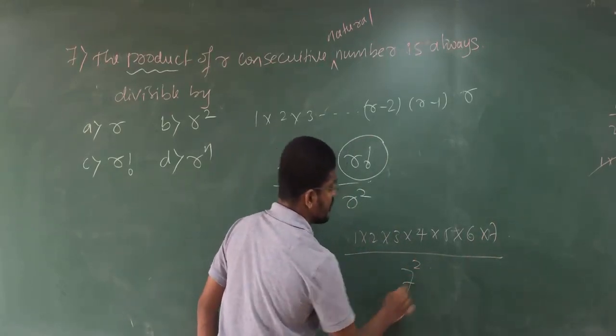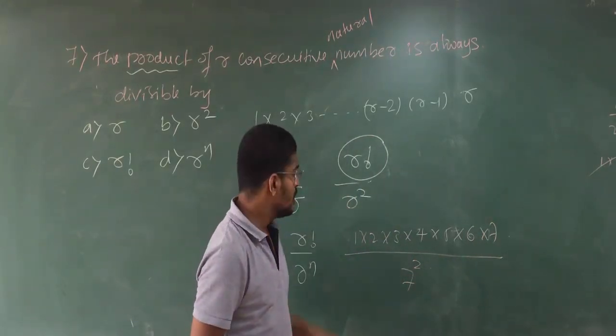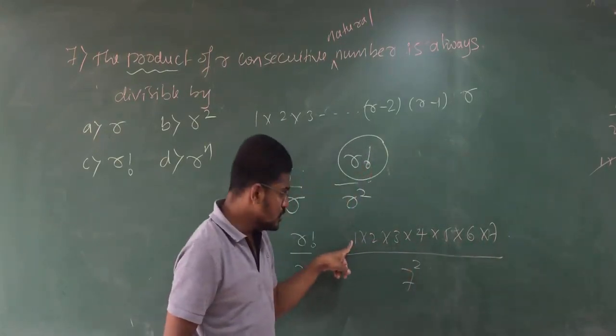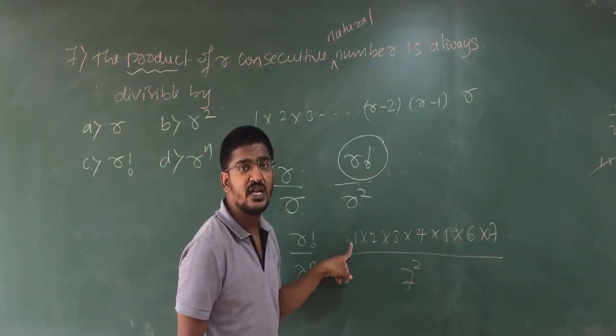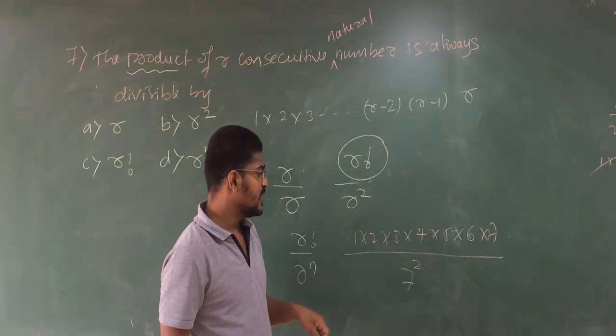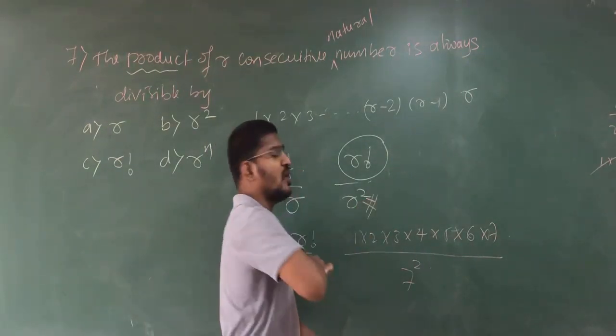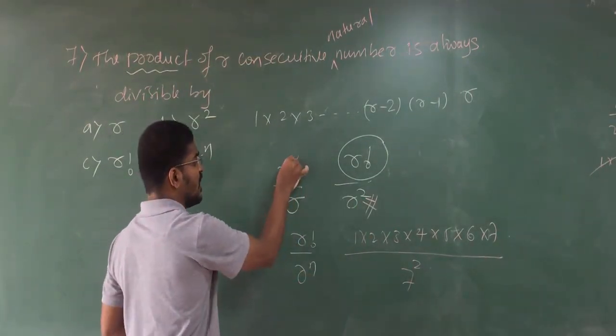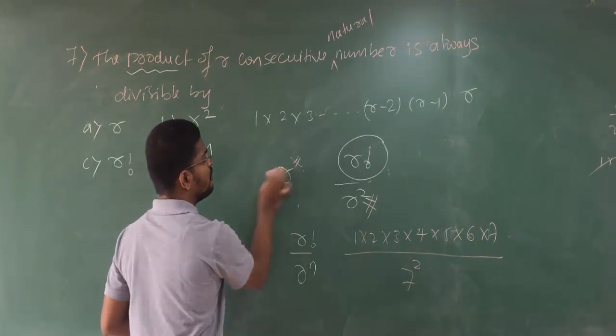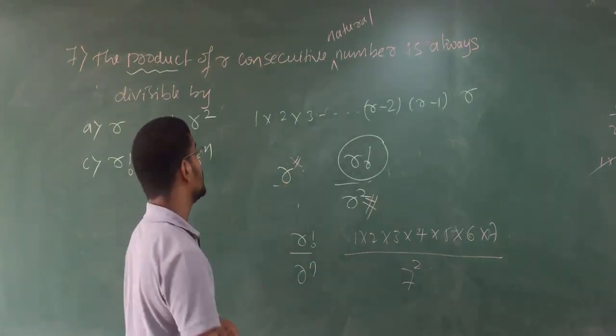7 square is 49. Clear? But this number will not be equal to 49. Are you getting my point? Clear, students? So for that reason, R square is also not your answer. R is also not your answer. Clear? Because they are telling R consecutive.